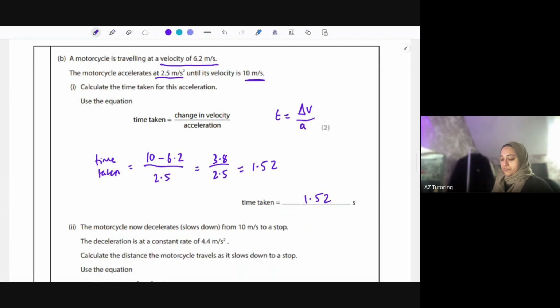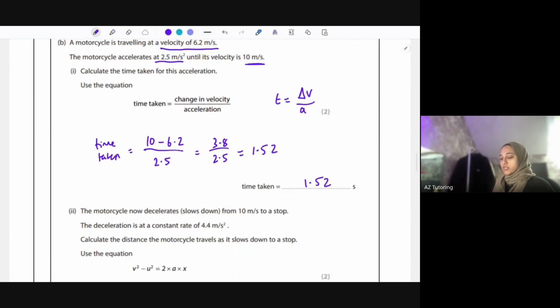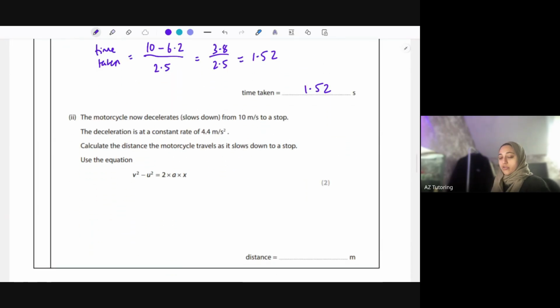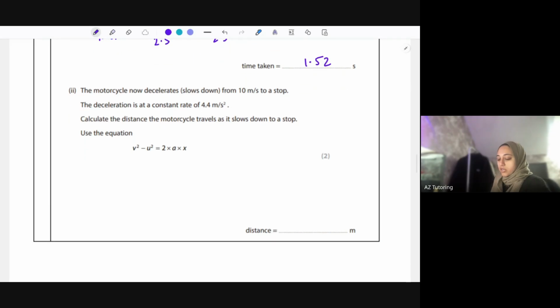Okay, moving on. So you can see, as I'm doing this physics paper, how many calculations there are. You need to be really good at calculations and rearranging and changing units and so on. A motorcycle now decelerates. Decelerates is just a negative acceleration. It's slowing down from 10 meters per second to a stop. If it's going to a stop, that means the speed is becoming 0. The deceleration is at a constant rate of 4.4 meters per second squared. Calculate the distance the motorcycle travels as it slows down to a stop.